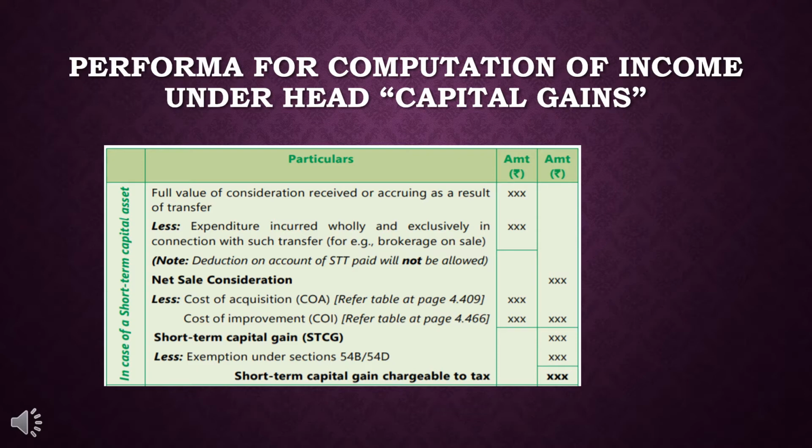If there are any exemptions available under 54B and 54D, those will be deducted from the short-term capital gain, and after doing all this we get the taxable amount of short-term capital gain. In the previous lecture I gave you the notes regarding the exemptions available under the head.